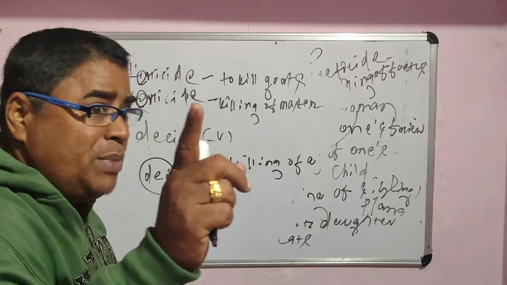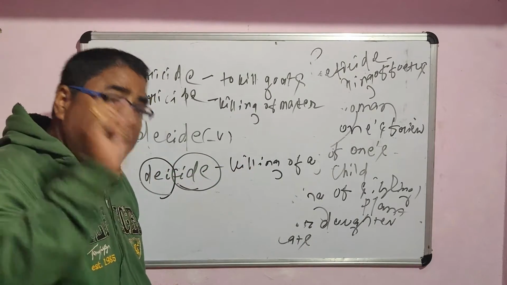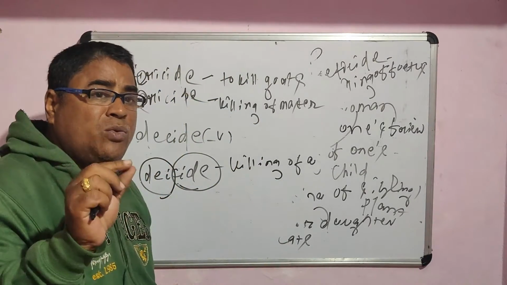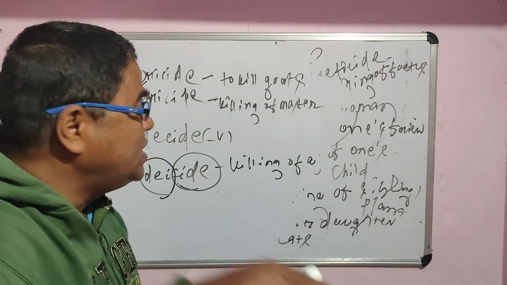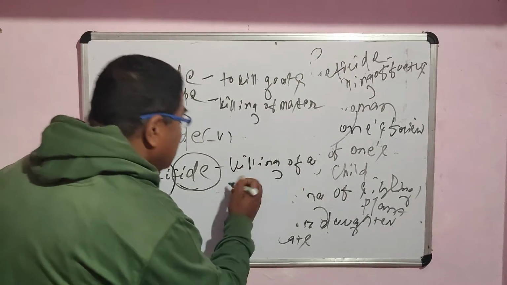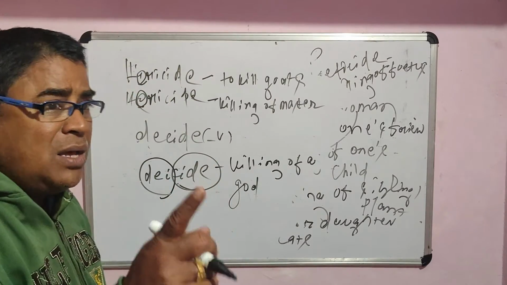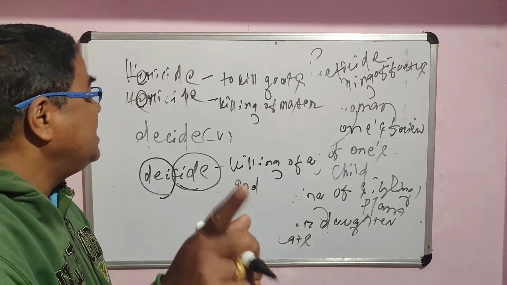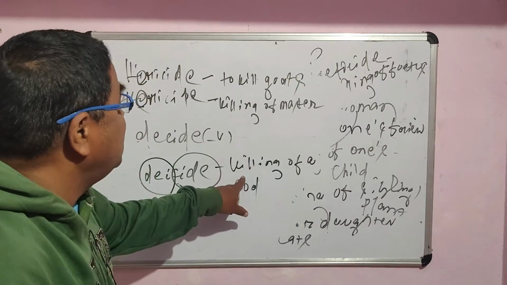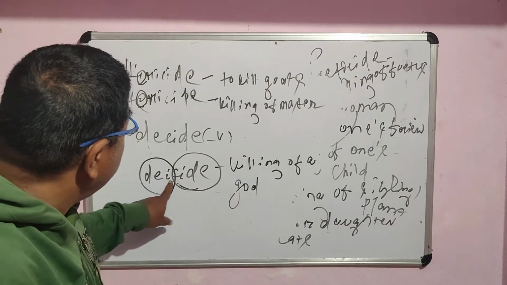Here I am simply referring to a God out of the 33 gods in Hindu mythology. So when I refer to any God out of the 33 gods, I simply point out a particular God or any God. So it is the killing of a god, but not capital G. Capital G stands for only one God, that is Almighty, omniscient, omnipotent. But here I refer to only one out of the several gods in Hindu mythology. That is why killing of a god is called deicide, D-E-I-C-I-D.